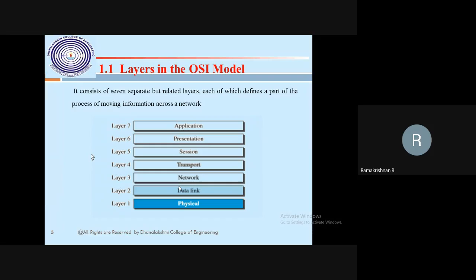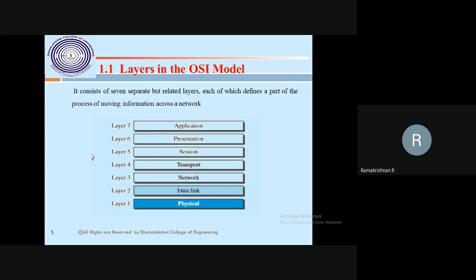Previously we have seen 5 layers, except presentation and session. Now additionally 2 more layers are inserted after the application layer, the 6th layer and the 5th layer. So actually this is the original OSI, the original framework of the model.